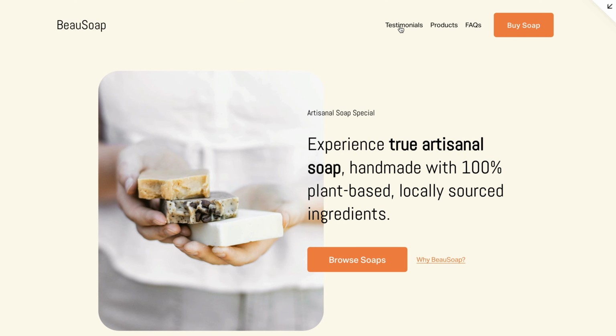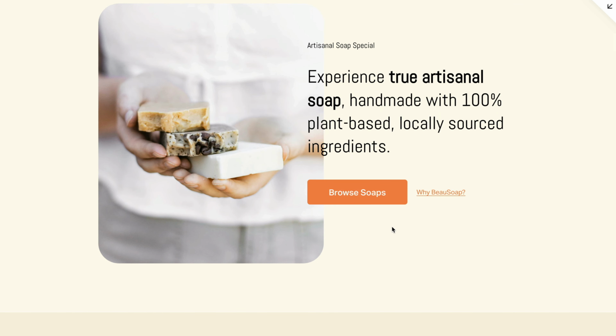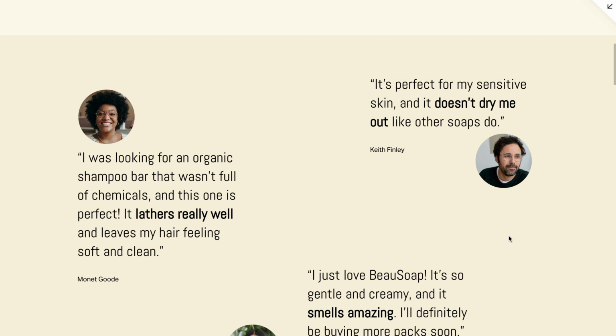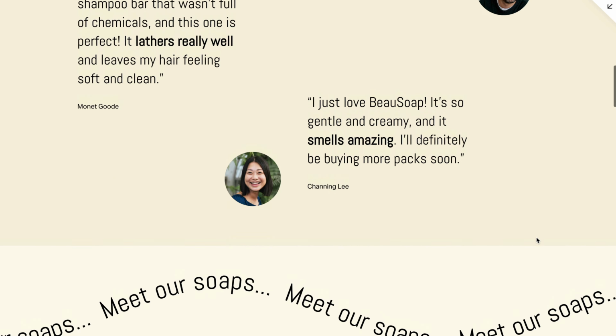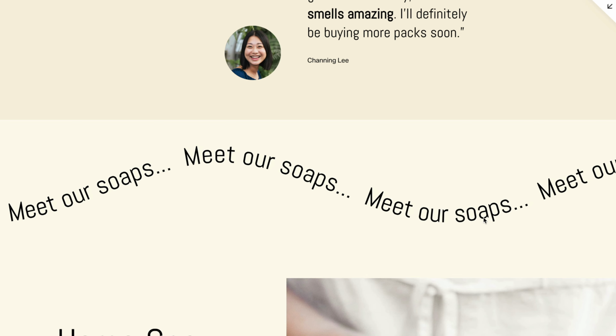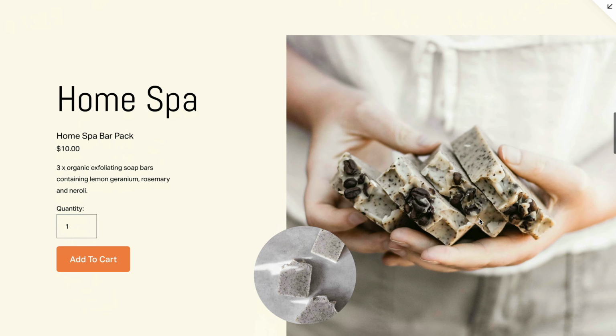In summary, we have our header that smooth scrolls down to our sections. We have a call to action button at the top that's strong that says buy soap. Our intro section has overlapping text. We say browse soaps, we say why, that takes you down to the testimonials. The storytelling and natural flow of the landing page is strong. Good white space, good breathing room, unique blended scrolling text makes the page our own. It looks different than all the other builders out there.